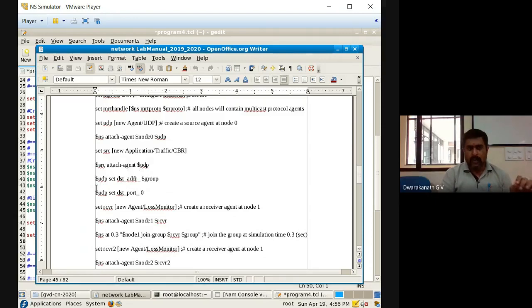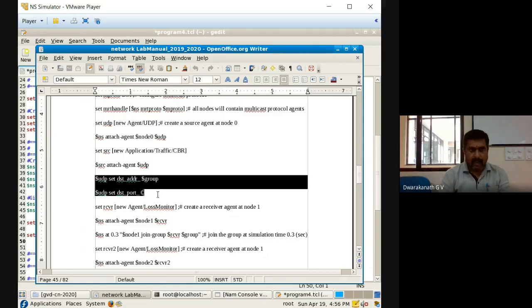But in a UDP, what you have to do is, there will be some reserved variables meant for multicasting, that you should turn on. How should you turn it on? In that UDP, set the destination address as a group, not individual. So the destination address we should make as $group. Now I'll tell you, you take these statements and I will show you where the group is also.